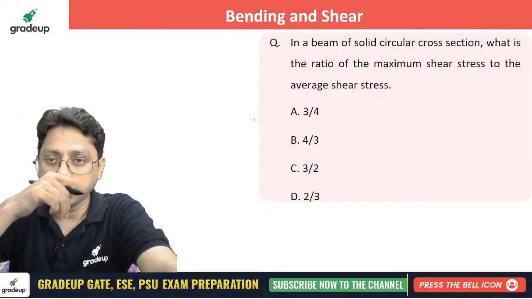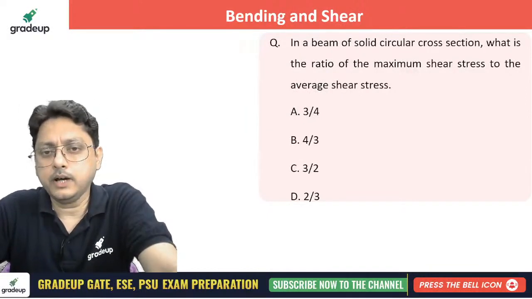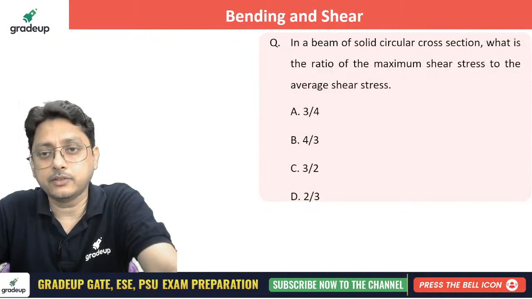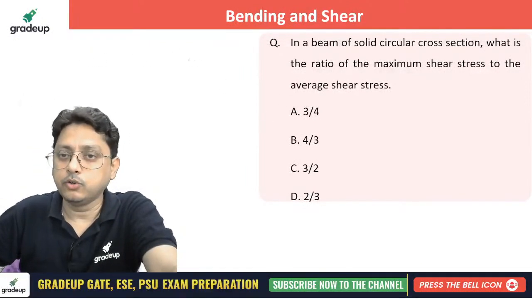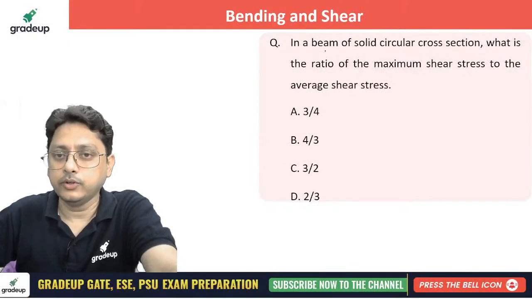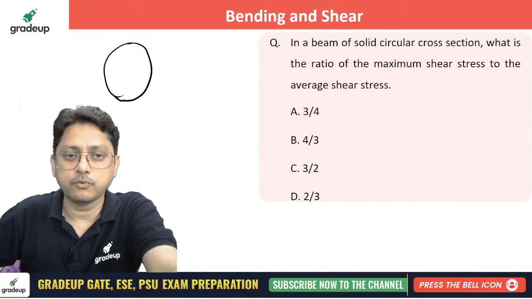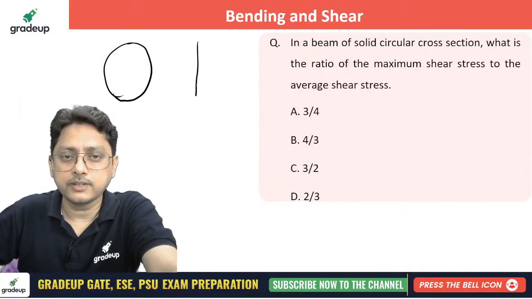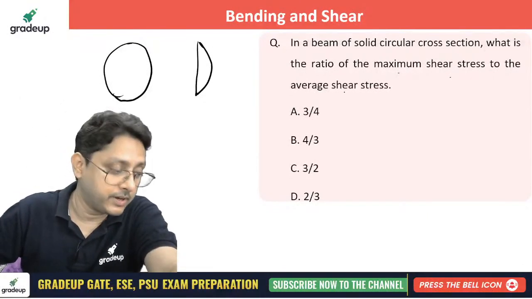In the beam of solid circular cross section, what is the ratio of maximum shear to the average shear? If it is circular or triangular or rectangular, you need to remember it, and it is very helpful. For the circular section, the variation is like this. He's asking the ratio of maximum shear stress to the average shear stress.